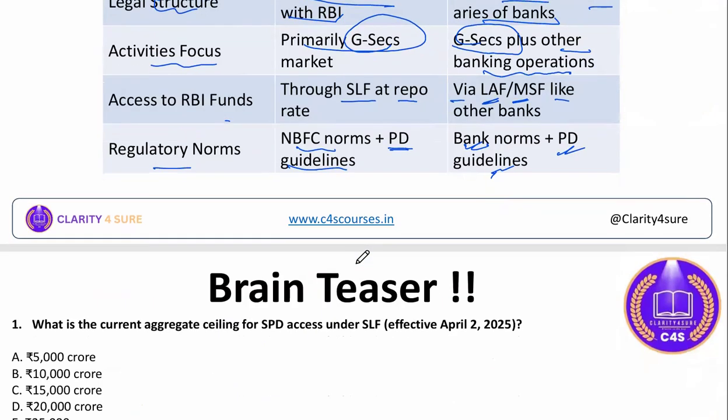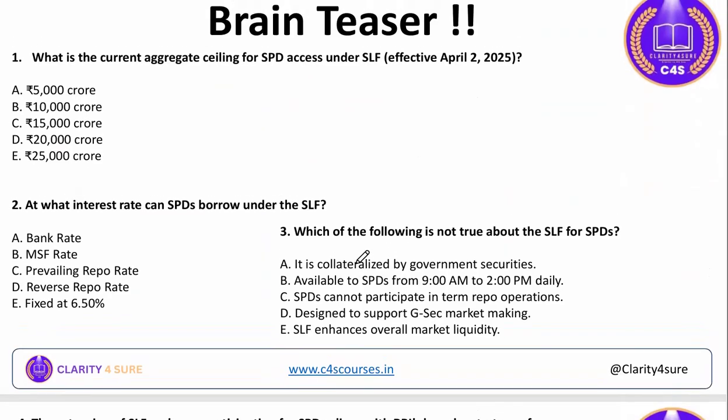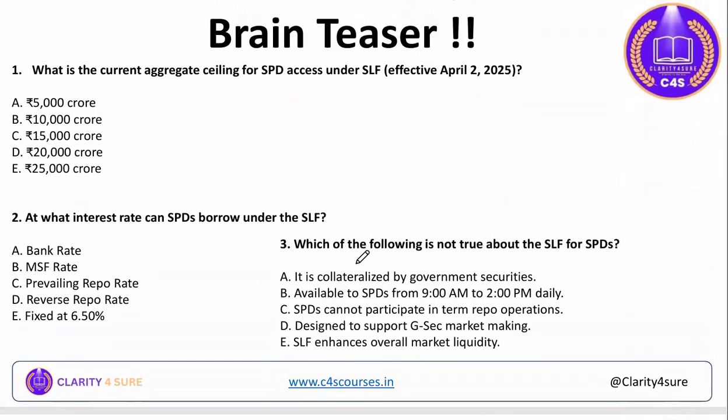Now, coming to the next part of the slide, here I'm giving you some questions, and you need to answer each and every question. Even if you know the exact answer, I want each and everyone to move your fingertips and write down the correct answer in the comment section, numbering it 1, 2, 3, and 4. The current aggregate ceiling of SPDs, here you have to answer it. At what interest rate can SPDs borrow from SLF?